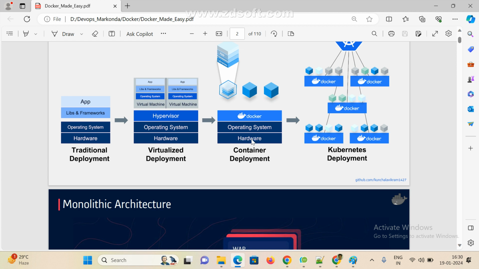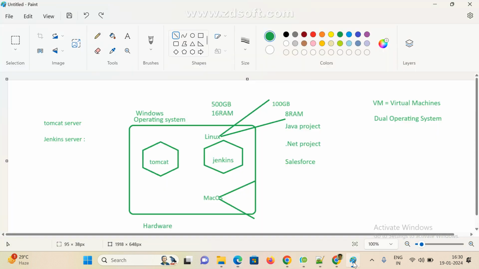See here, this is the hardware, this is the operating system, Windows or Linux, whatever it may be. On top of that we are going to install Docker, and on top of that we are going to create multiple containers. For example, this is the main operating system, Windows or Linux, whatever it may be. These are the hardware devices.